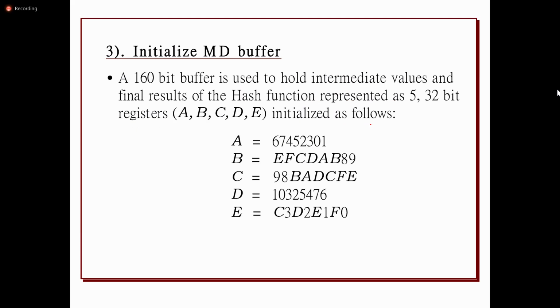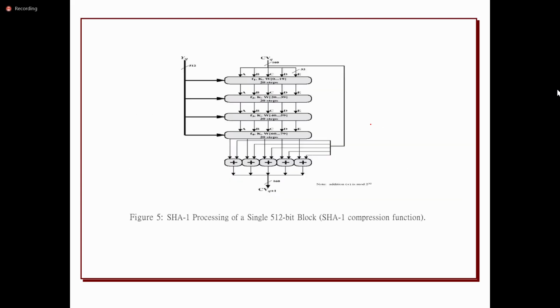Then after adding the length, it is going to initialize the buffer. We'll see the block diagram before discussing this, to see how it generates 160 bits.